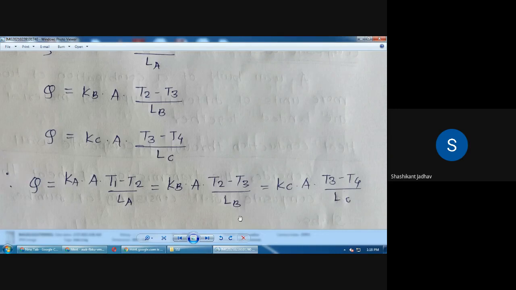K into A into T1 minus T2 divided by LA. ही सगळी इक्वेशन इक्वेट करा, equate all the equations.